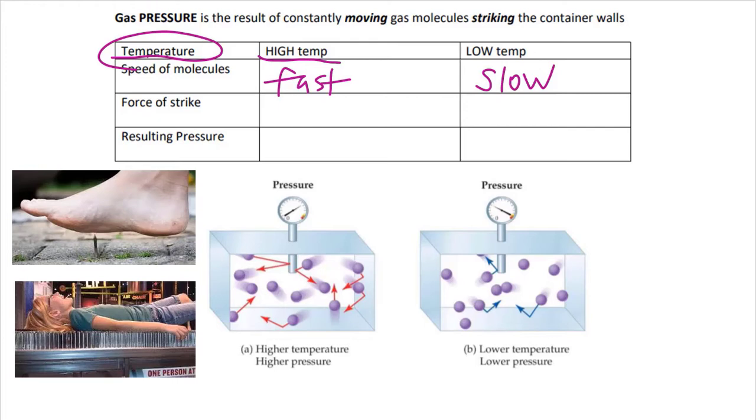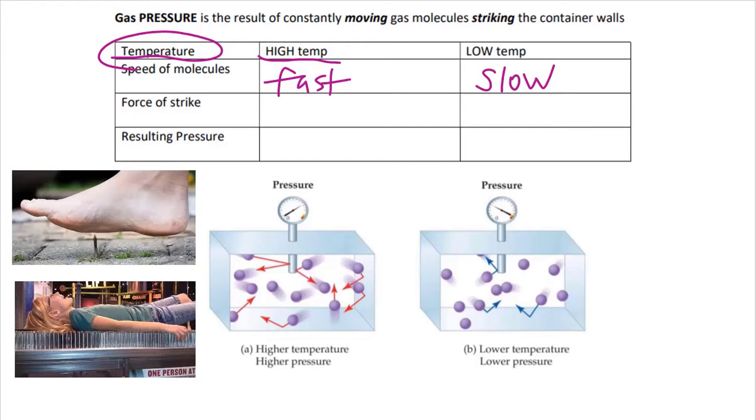In a solid, so think of ice, low temperature, so it's cold, those particles are just vibrating. They're moving very slow. As opposed to a gas, those particles are moving a lot faster. So if we're just talking about gases, if I have a low temperature gas, those particles are going to move much slower. And if we increase the temperature, they'll move faster.